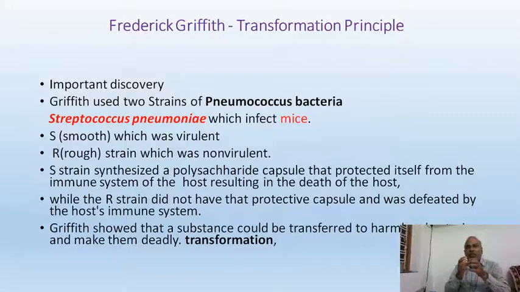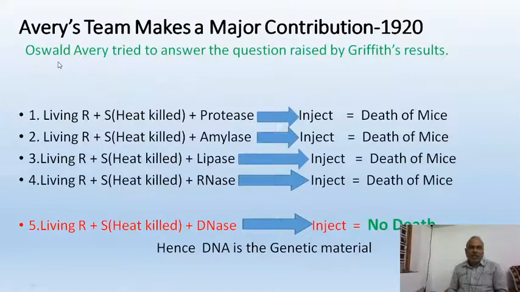And we need to find out what is the actual chemical, because in this mass there are proteins, there are carbohydrates, there are lipids, and there is RNA, there is DNA. What the actual genetic material is was not explained by Frederick Griffith, but he tried to find out the genetic principle. Avery and other scientists made a very big contribution.